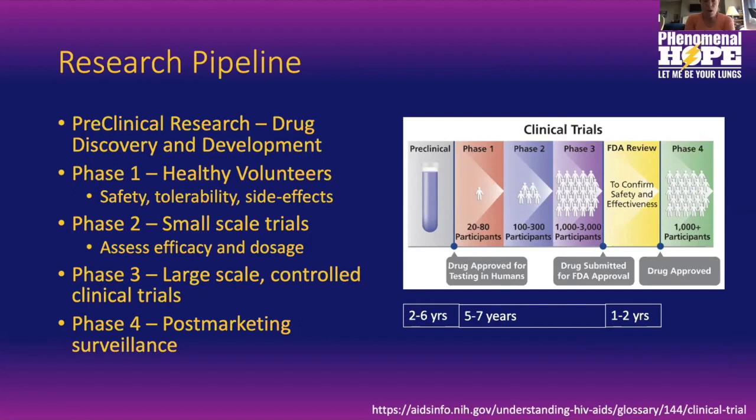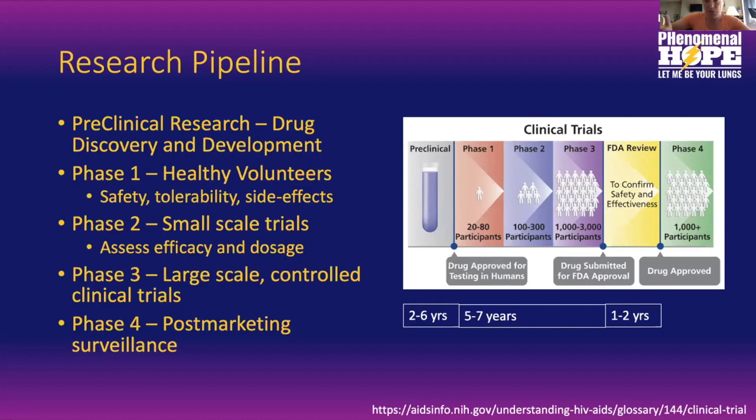So that's what we call phase 2 clinical trials, and you'll hear about a phase 2 trial today. Phase 3 clinical trials are the large scale, randomized, double-blinded, controlled clinical trials, like the Ambition study, for example. Those involve thousands of participants. And once we get data from phase 1, 2, and then 3 trials, and you have to go in that order, then a drug can be submitted to the FDA in the United States for approval. That takes a period of time to review those data, and then the drug's approved.